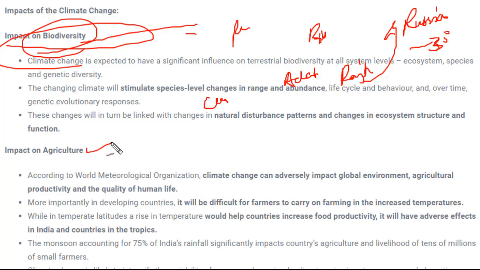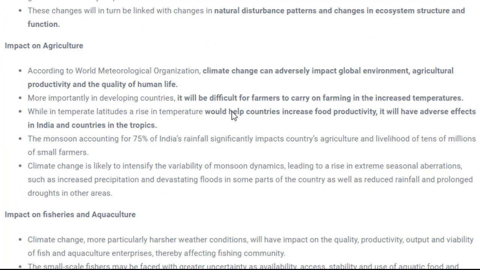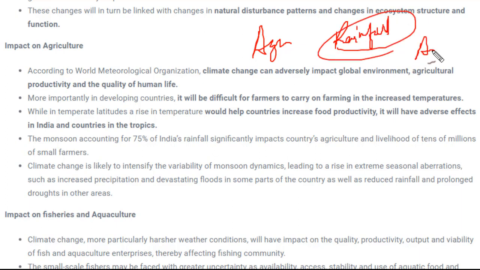Next is impact on agriculture. Due to climate change, there would be change in rainfall and precipitation, which we have already seen. As we know, agriculture in our country, and in other countries also, is mostly dependent on rainfall. Whenever there is a change in rainfall pattern, or the amount of rainfall reduces or increases, there would be an effect on agriculture. So this is the major impact of global warming on agriculture.